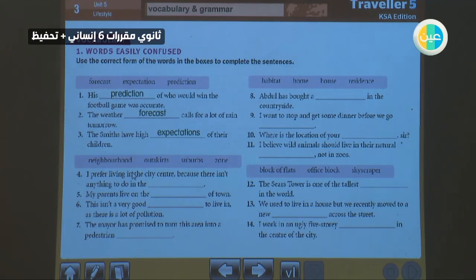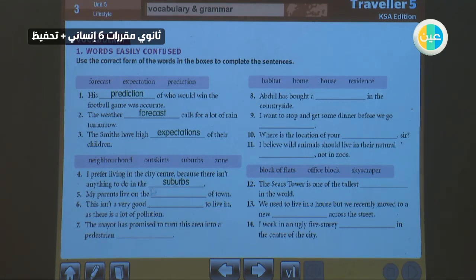Zone is an area of land that is different from the surrounding areas. It's special. The zone is different from the whole area, with special characteristics. So, I prefer living in the city center because there is not anything to do in the, for sure, suburbs. Because he loves to live in the city center, it means he doesn't like to live in suburbs, in the town near the city center.